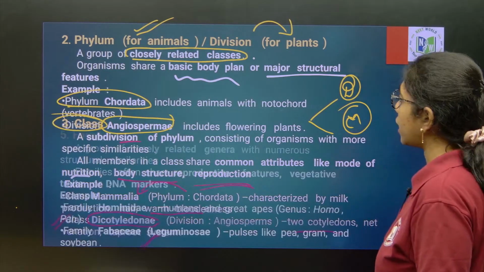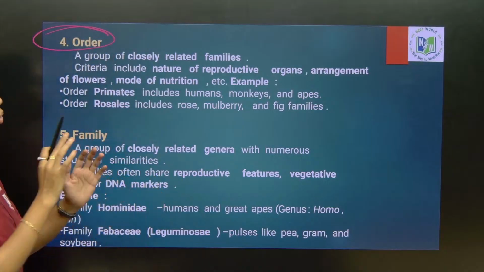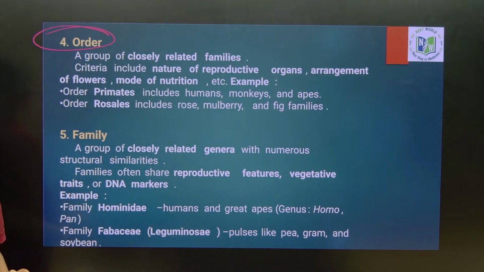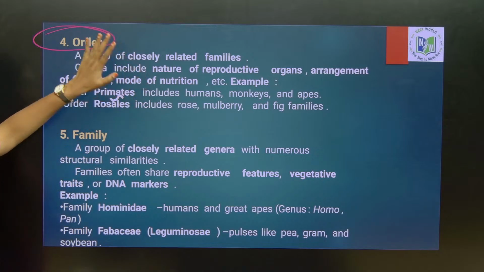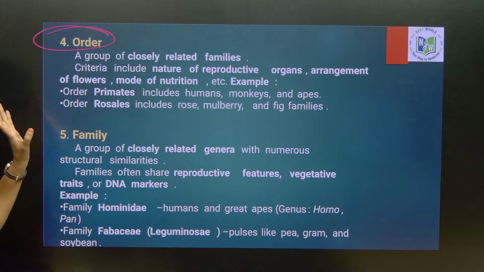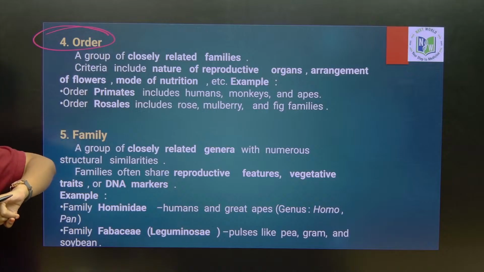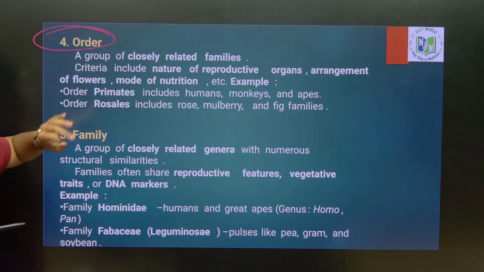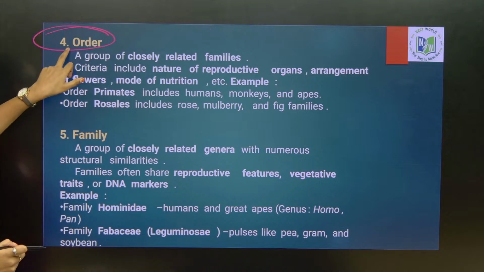Next, order. An order includes a group of closely related families. Fine. Don't worry about the examples which are given over here. I have placed all the examples in one flow chart, where you can remember them. First here you note down what are the common characteristics, similarities, and what that particular taxon defines. Here, order means what?